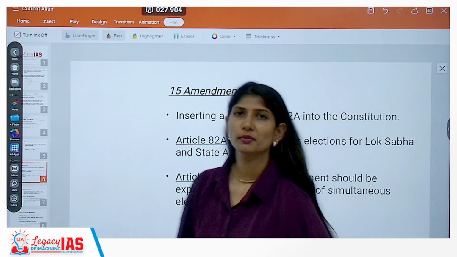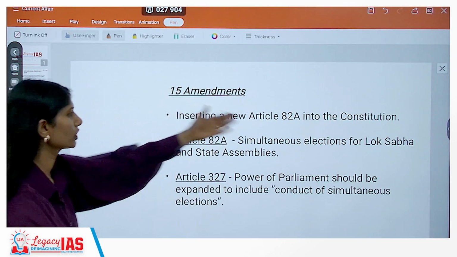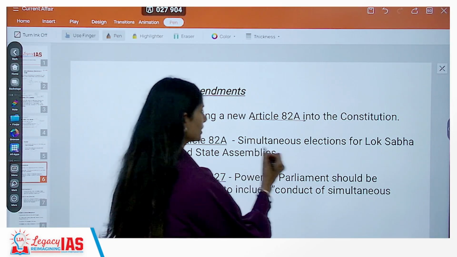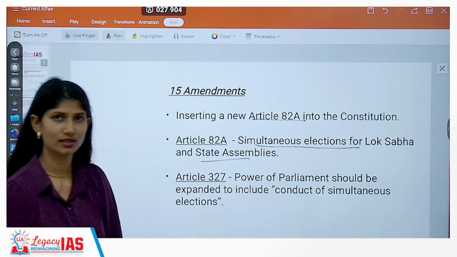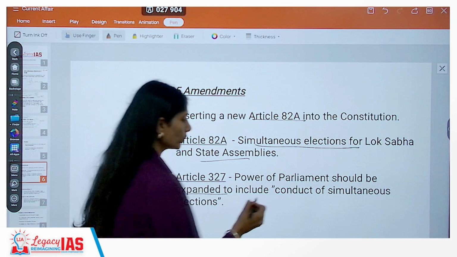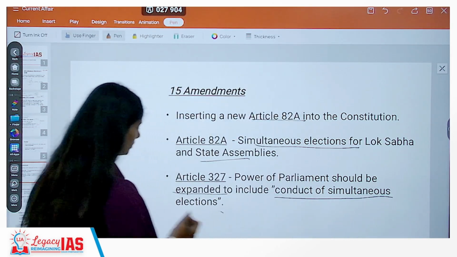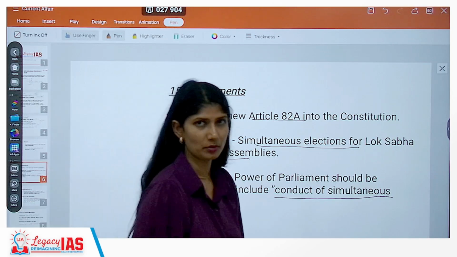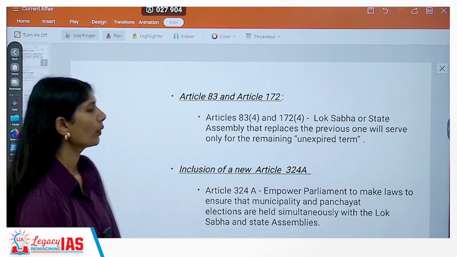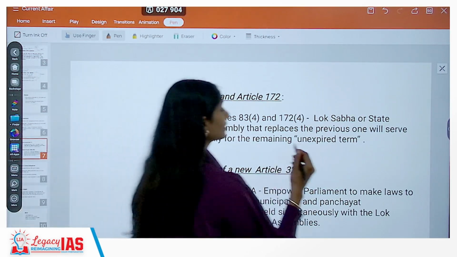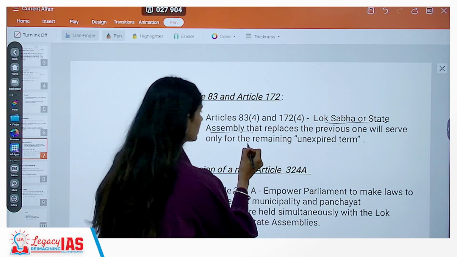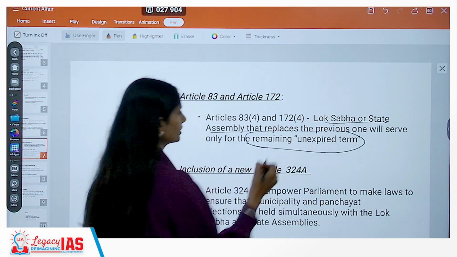So a few of the amendments: for the first thing, you will have to insert a new Article 82A into the constitution, which speaks about simultaneous elections for Lok Sabha and your state assemblies. And according to Article 327, we have to expand the power of Parliament to introduce and conduct simultaneous elections. Okay, and then we also have to make sure that the Lok Sabha and State Assembly that replace the previous one will serve only for the remaining unexpired term.